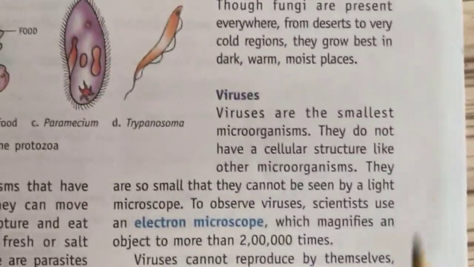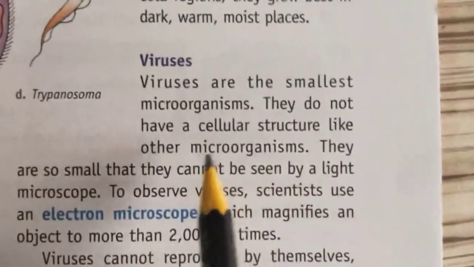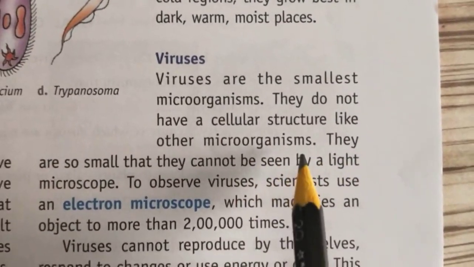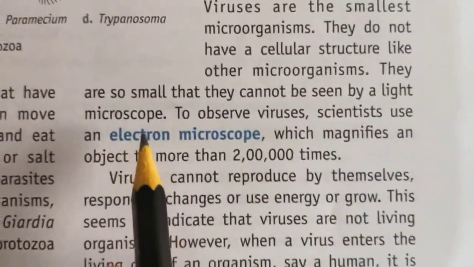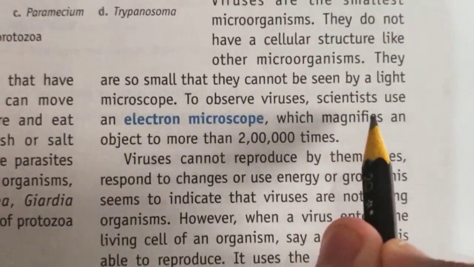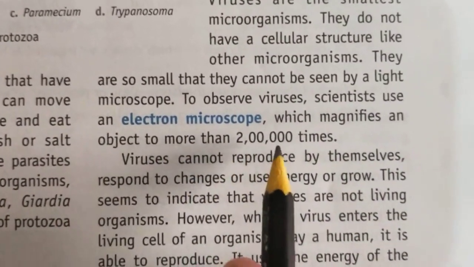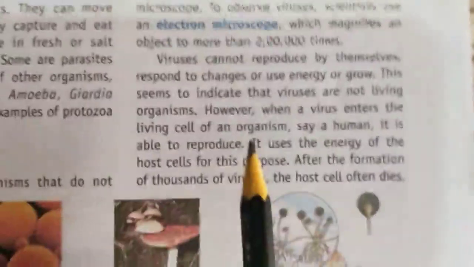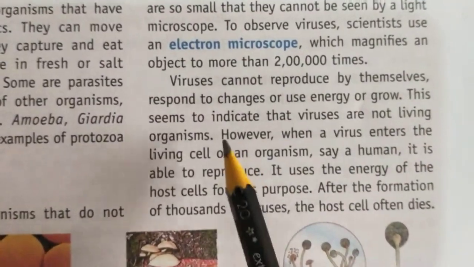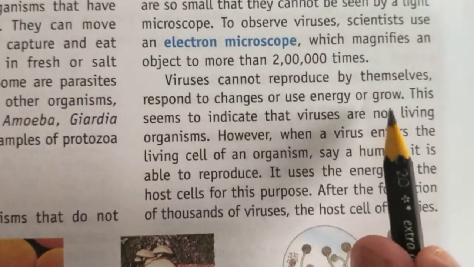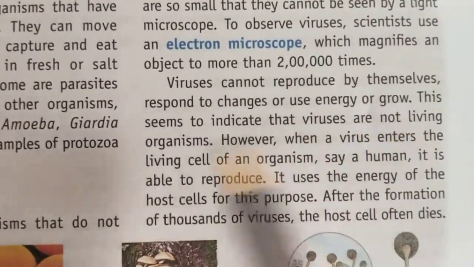Next is the virus. Viruses are the smallest microorganisms. They do not have a cellular structure like other microorganisms. They are so small that they can't be seen by a light microscope. To observe viruses, scientists use an electron microscope which magnifies an object to more than 2 lakh times. Viruses can't reproduce by themselves, respond to changes, use energy, or grow. This seems to indicate that viruses are not living organisms.